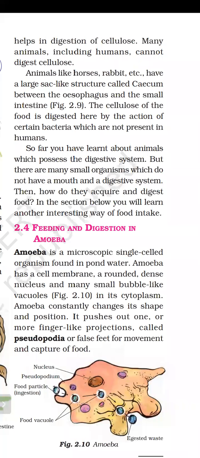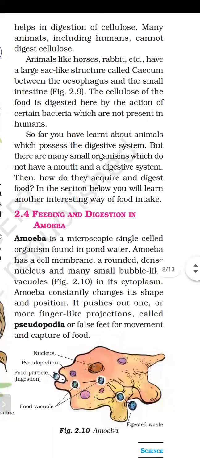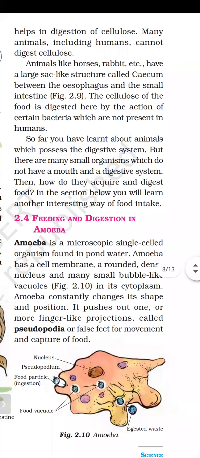So here is one important question: can human beings digest cellulose? The answer is no. And what is the reason? We cannot digest cellulose because in our body there is no cellulose-digesting bacteria. That bacteria is present only inside the body of ruminants, grass-eating animals. But we are not grass-eating animals, so our body does not have such bacteria which can digest cellulose.